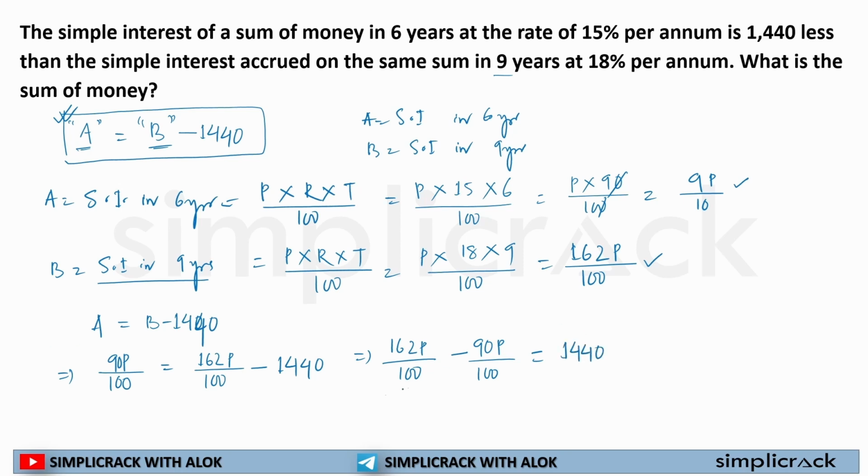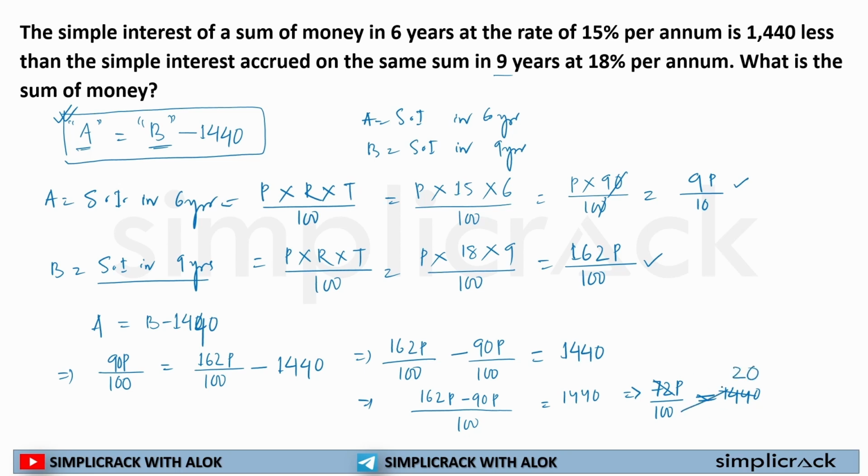Okay. So if I solve it, 100 will be in my denominator. 162p minus 90p is equal to 1440. And if I deduct it, 162p minus 90p is equal to 72p divided by 100 is equal to 1440. And if you see, if I divide 144 by 72, it is 2, so it will be 20.